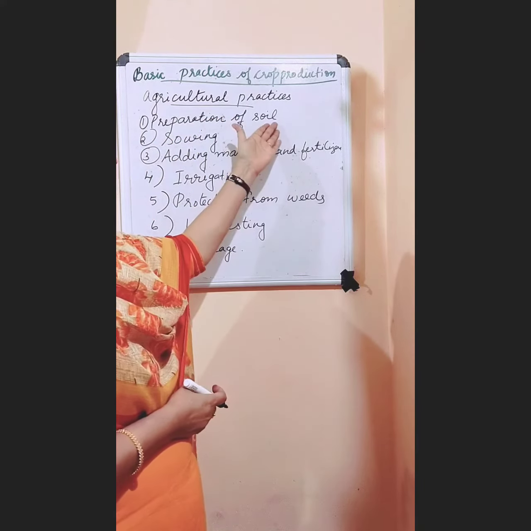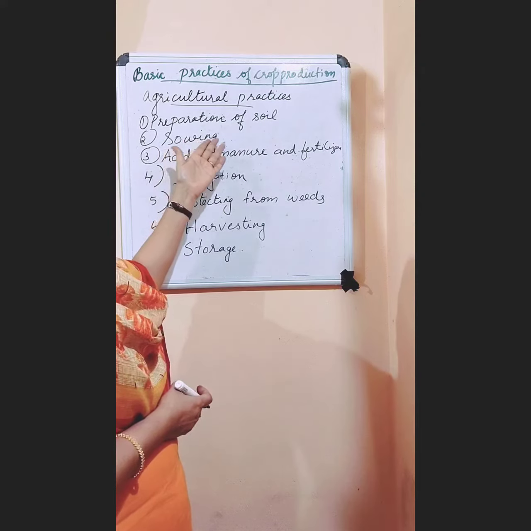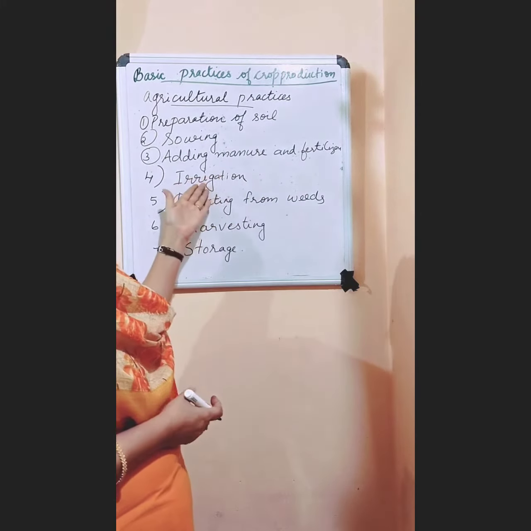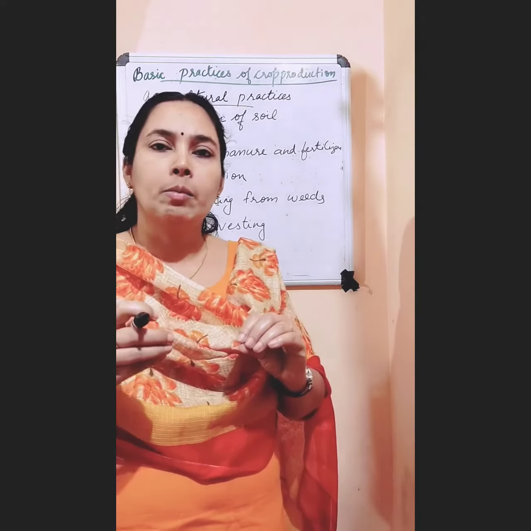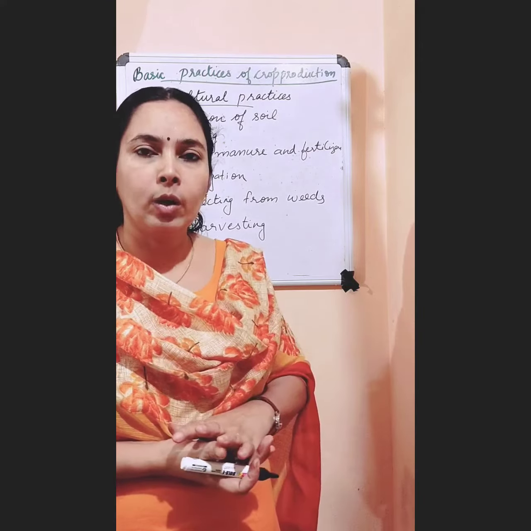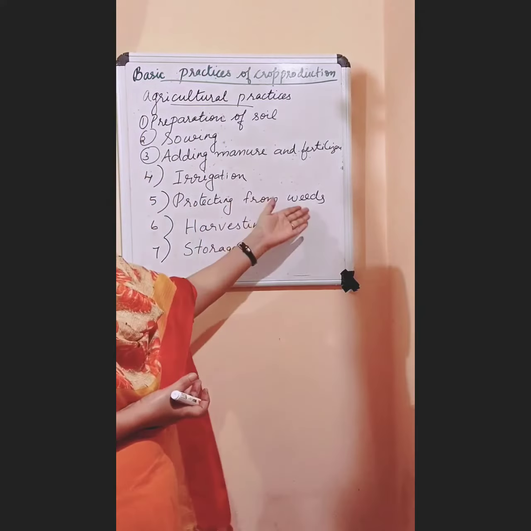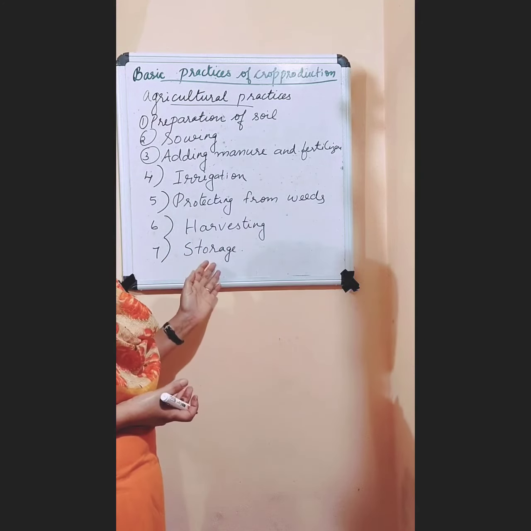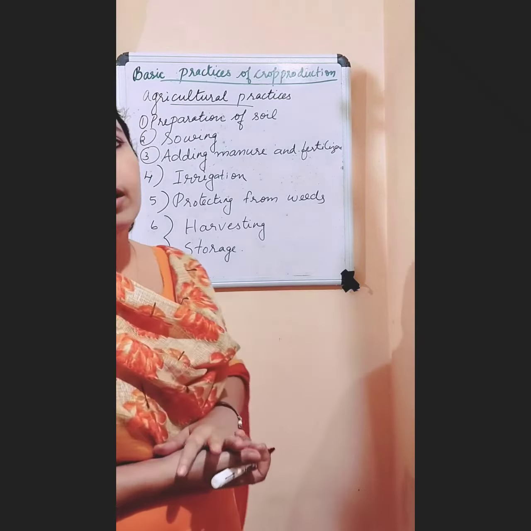So first we want to prepare the soil. After preparing the soil, we want to sow the seed. Then we will add some manures and fertilizers. Then we will pour water. When the seeds germinate, along with the germinated plants, some unwanted plants called weeds will also grow. So we want to protect the crop from weeds. After that we want to harvest the crops. Then after harvesting we want to store our grains. So these are the steps involved in agricultural practices.